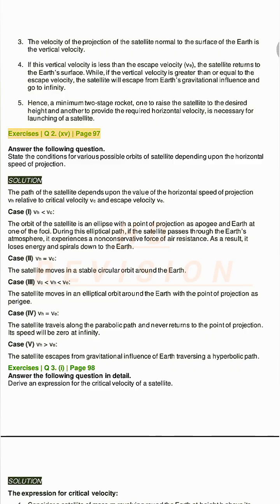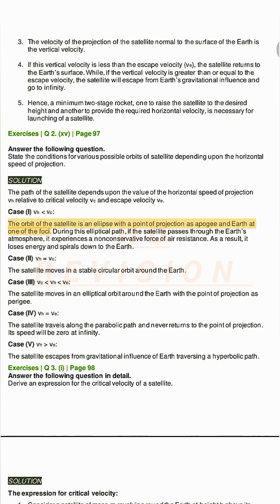Exercises Q2. XV, page 97. Answer the following question. State the conditions for various possible orbits of satellite depending upon the horizontal speed of projection. Solution. The path of the satellite depends upon the value of the horizontal speed of projection vh relative to critical velocity vc and escape velocity v. Case I, vh less than vc. The orbit of the satellite is an ellipse with the point of projection as apogee and Earth at one of the foci.